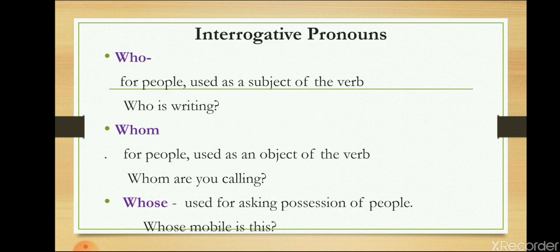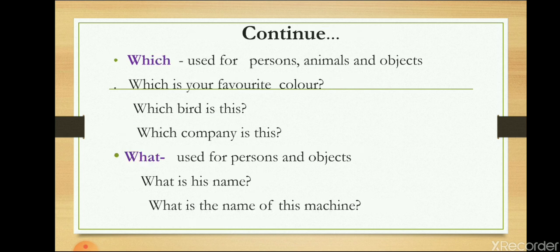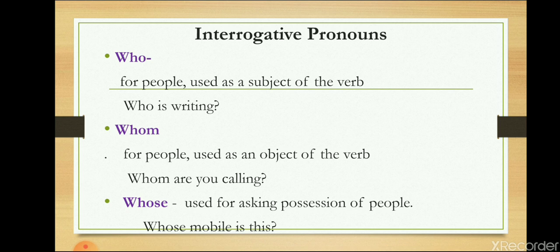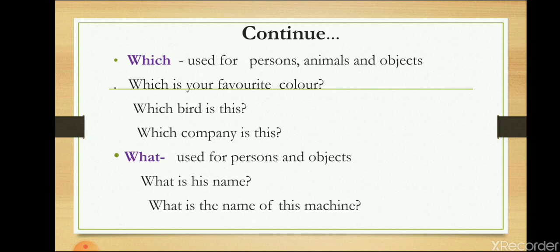Interrogative pronouns, there are who, whom, whose, which and what. These are the interrogative pronouns and they function differently. Who is used for people and used as subject of the verb. Who is writing, who is there. Likewise, whom for people used as an object of the verb. Whom are you calling, whom did you ask. Then whose is used for asking possession of people. Whose mobile is this, whose pen is that.